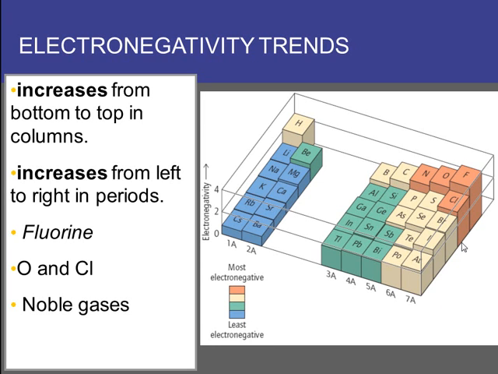And so, observing this chart, we see that the higher the block of the atom or the element, the greater the electronegativity. So we see that electronegativity increases as we go from the bottom to the top of the table, and it increases as we go from left to right. And so fluorine and its nearest neighbors are the most electronegative elements on the periodic table. So fluorine's the most electronegative, then followed closely by O and Cl. There's not much difference between these two. Nitrogen is slightly less electronegative, but these are the four greatest or highest electronegative elements.